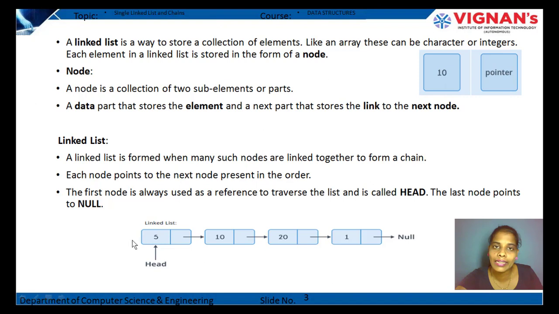It indicates that it is the end of the list. The first node indicates the header node. The last node indicates the null node. Header node is used to traverse the list. Null node indicates end of the list.